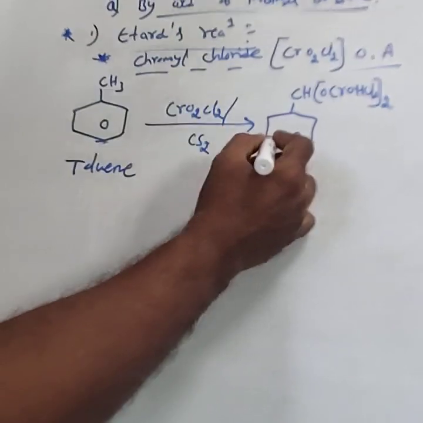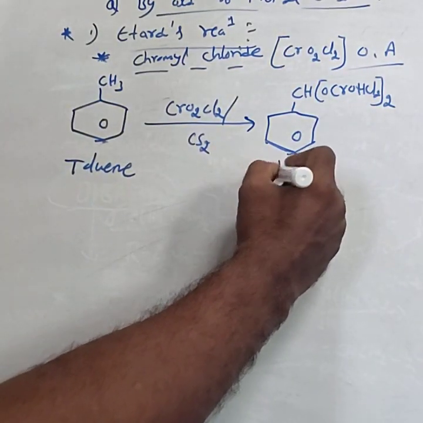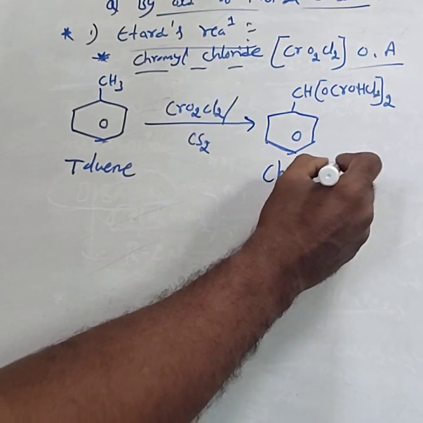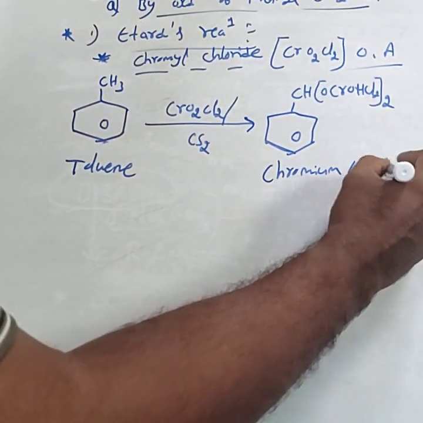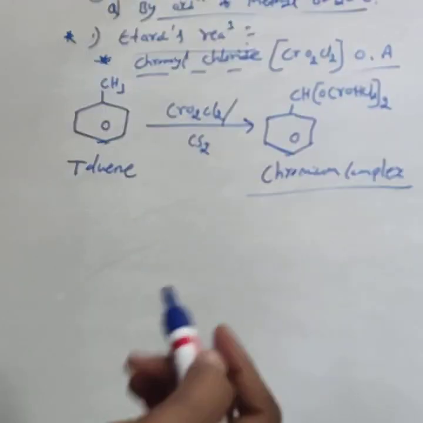This is the intermediate chromium complex. If you know the formula of the chromium complex, you write it. Otherwise, directly write the end product.